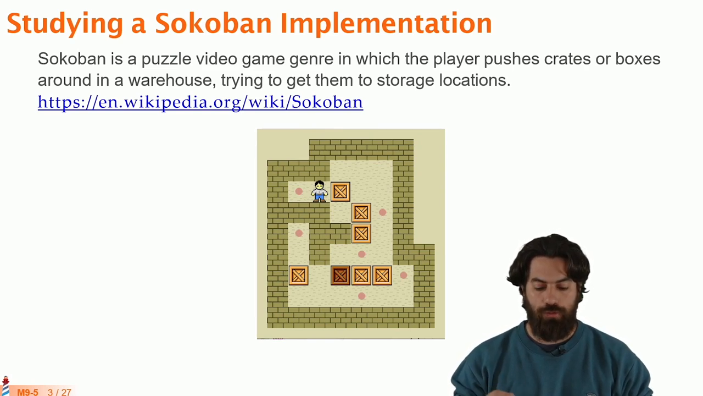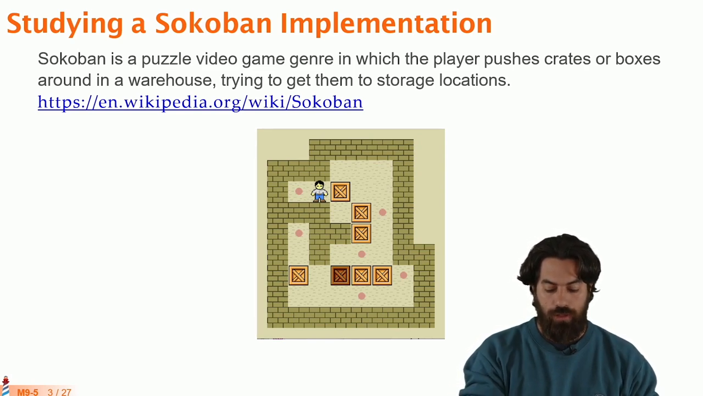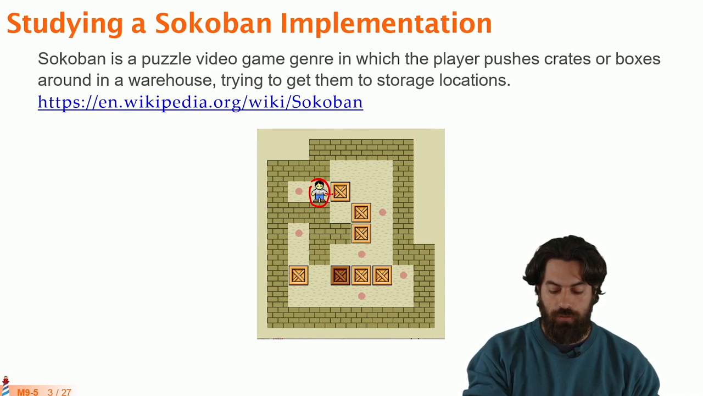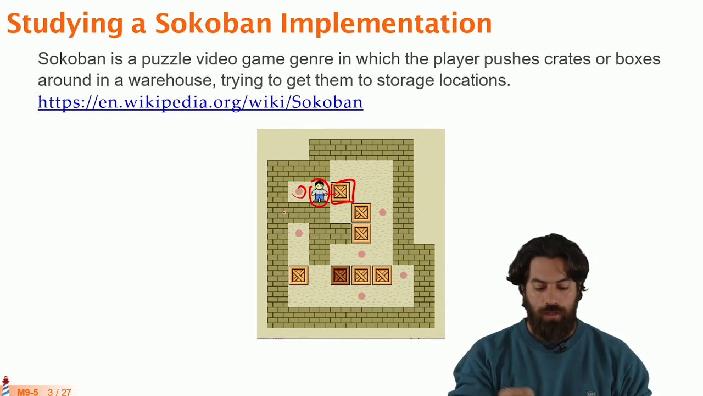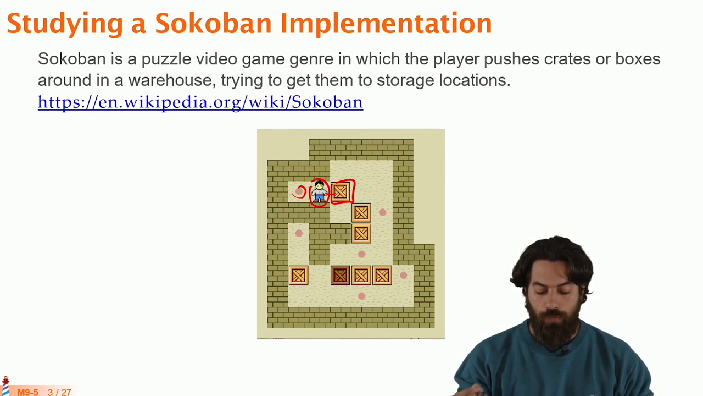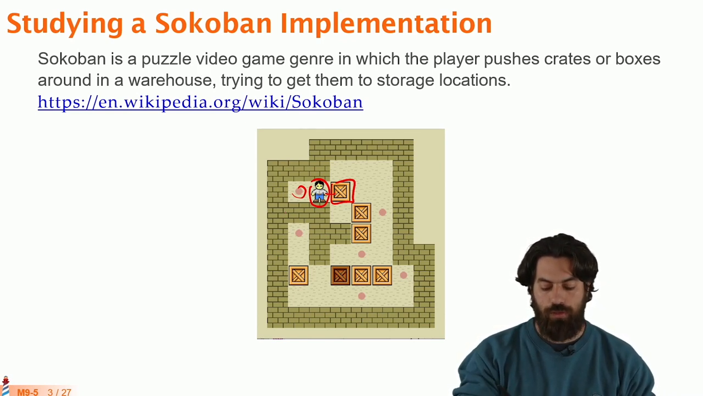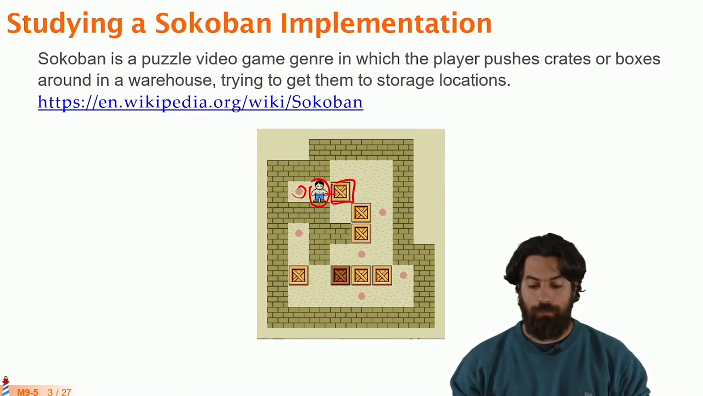So a Sokoban game, for those that don't know it, is a game where there's a player that has to push boxes, like these boxes, into squares that have a target. So the goal of the game is to push all the boxes into each of the targets. So it's a puzzle game.